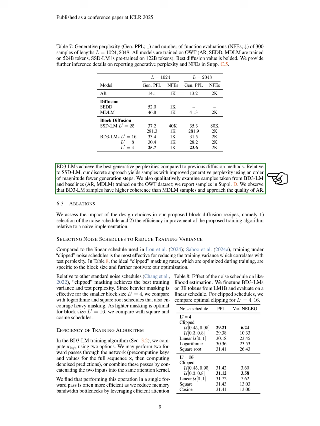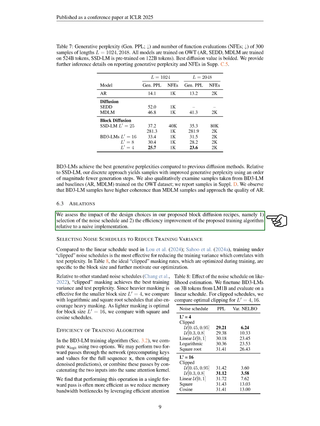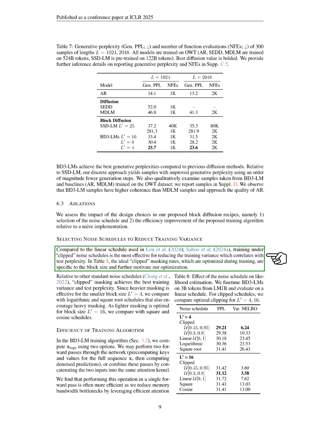Section: Ablations. In this section, we assess the effects of our design choices in the block diffusion recipe we proposed. Specifically, we focus on two aspects: the selection of the noise schedule and the efficiency improvements of our training algorithm compared to a basic implementation. First, regarding noise schedules, we find that using clipped noise schedules is the most effective way to reduce training variance, which is linked to test perplexity.